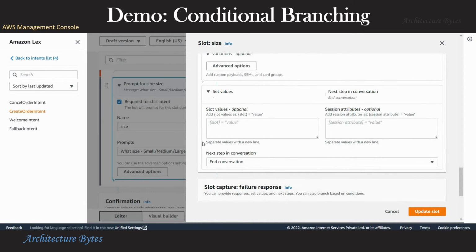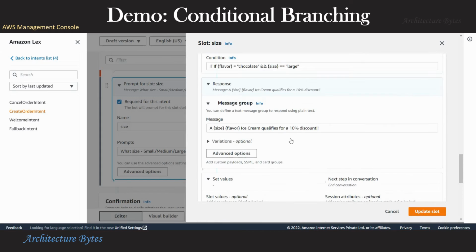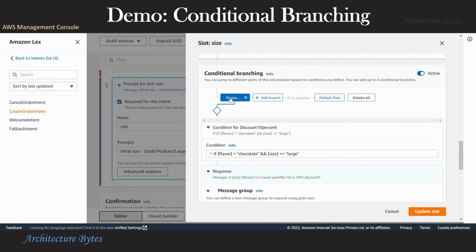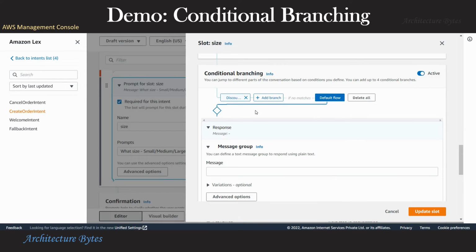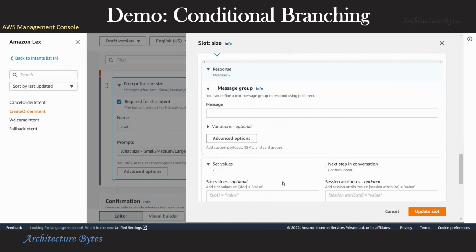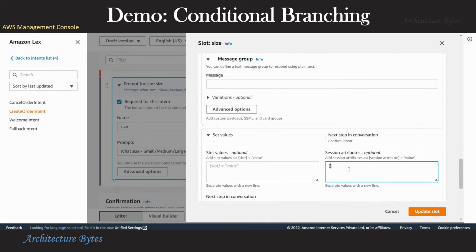In addition, we can set values for this condition. If this condition is met, we can set a value in session, and this particular value will be available to us at a later point. So for example, when we integrate a Lambda function, whatever we set in session here would be available there. Now let's look at the default flow. Here in this case, there is no discount. However, we can set a session attribute here. So discount would be 0 here.